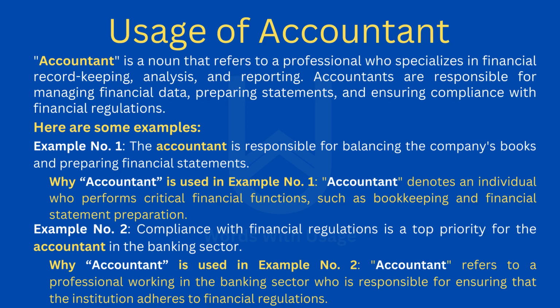Here are some examples. Example number 1. The accountant is responsible for balancing the company's books and preparing financial statements. Why accountant is used in example number 1. Accountant denotes an individual who performs critical financial functions, such as bookkeeping and financial statement preparation.